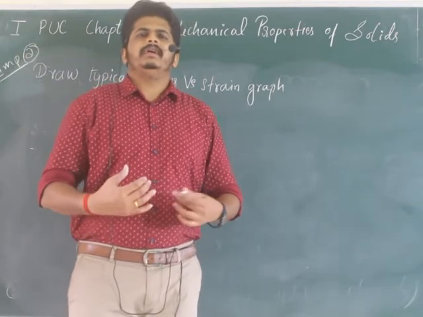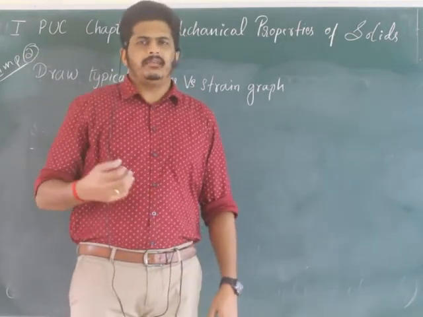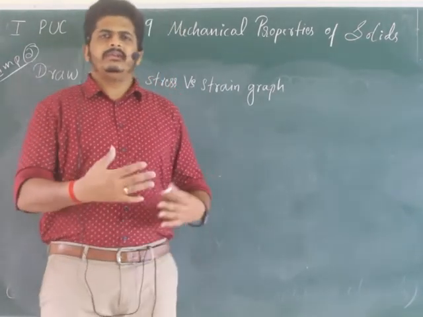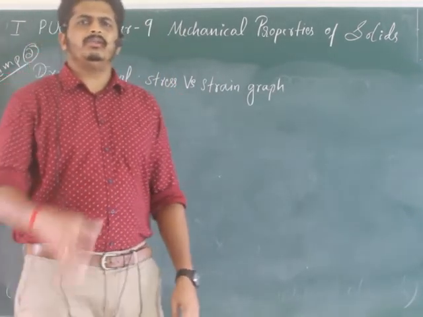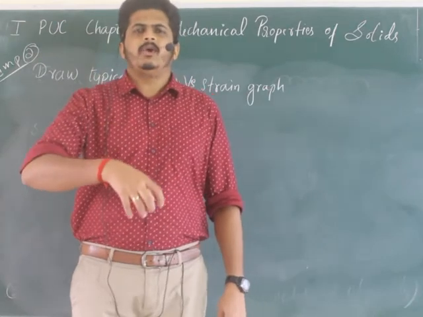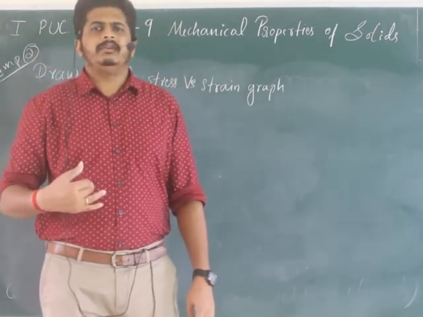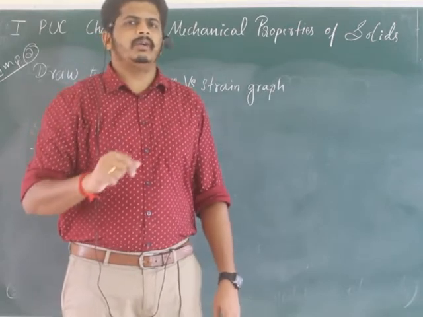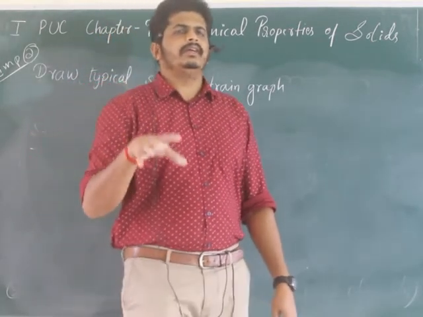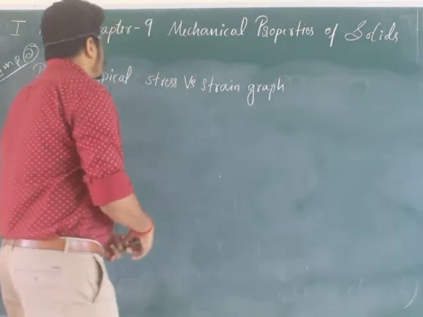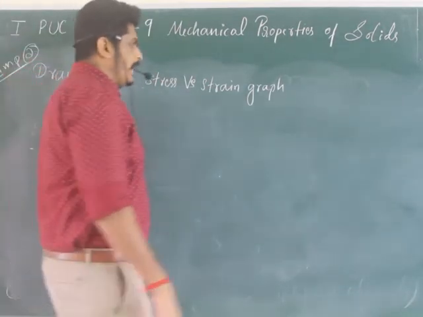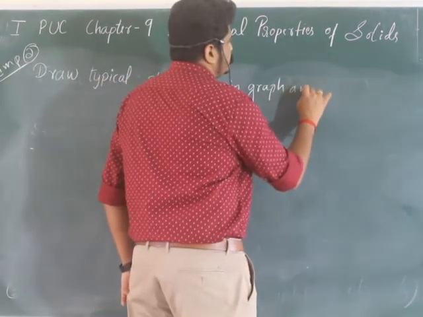To understand that more clearly, they plotted a graph. We know within the elastic limit stress is proportional to strain, according to Hooke's law. But beyond the elastic limit, what happens? That is why it is being studied. So here, draw a typical stress versus strain graph and explain the features.